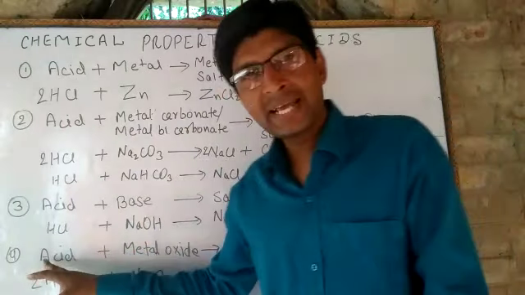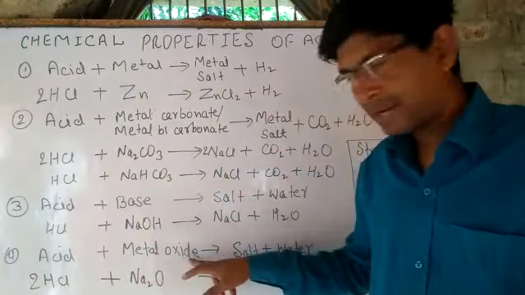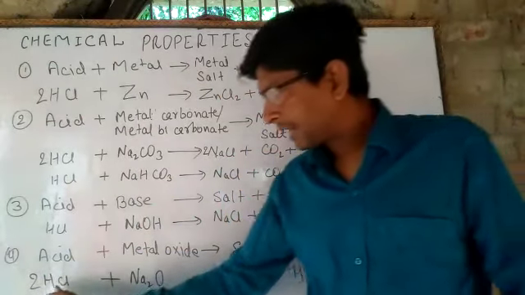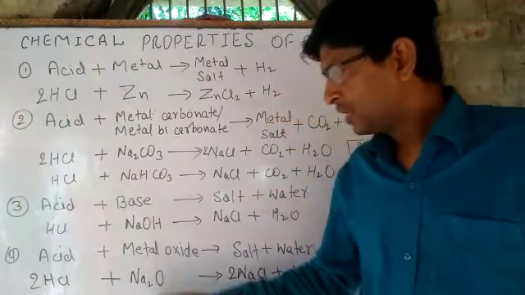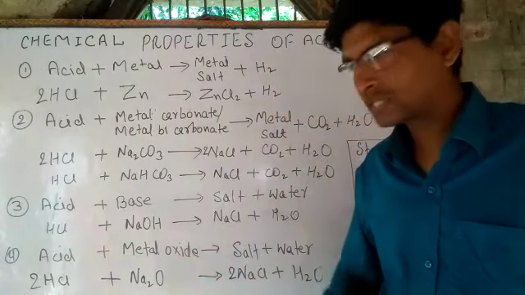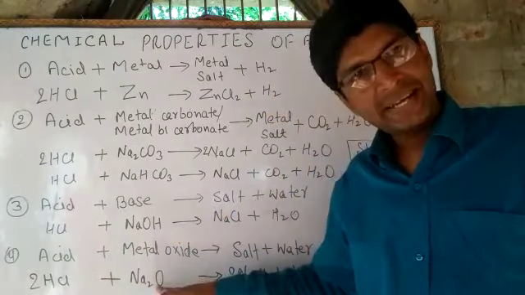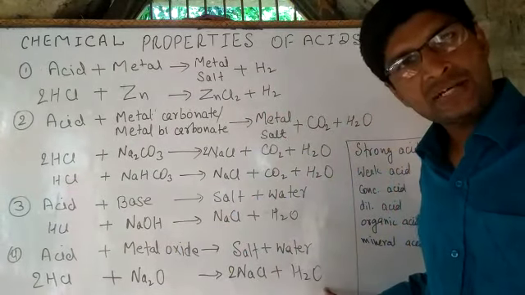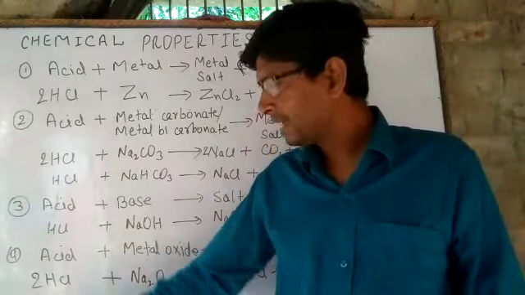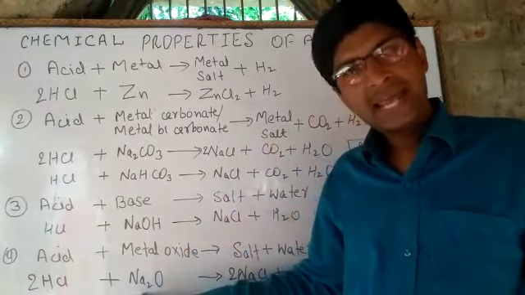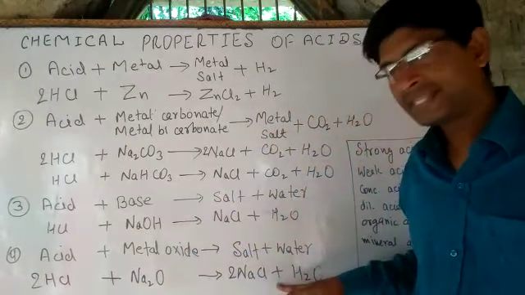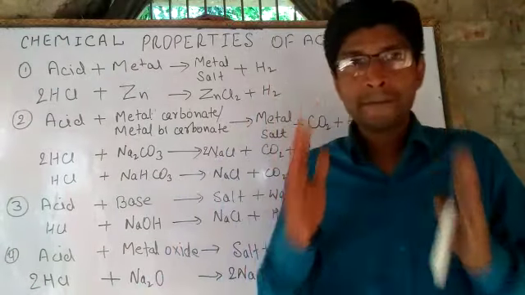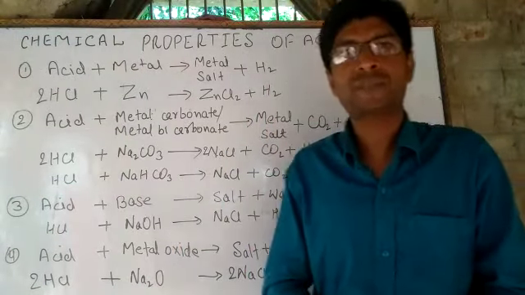So we can write here acid plus metal oxide, salt plus water. I have taken HCl as an acid, sodium oxide as metal oxide. So when HCl reacts with sodium oxide, it produces NaCl and water. So we can write here 2HCl plus Na2O, 2NaCl plus H2O. So these are the four major chemical properties of acids.